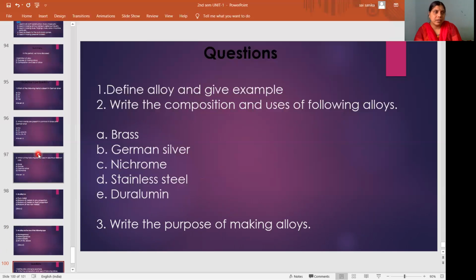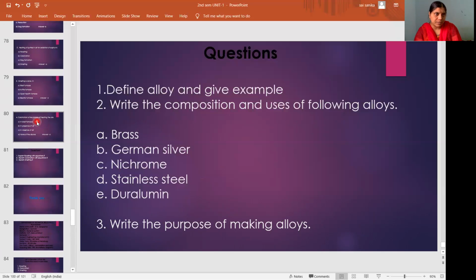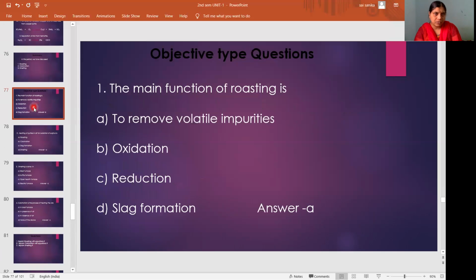Due to some technical issue in the last class, I didn't explain the objective type questions based on extraction of metal. So now I will explain those questions. These are some objective type questions from extraction of crude metal. First question: the main function of roasting is A to remove volatile impurities, B oxidation, C reduction, D slag formation. Why are we doing roasting? To remove volatile impurities. Whatever sulfur and arsenic are present in the ore will be removed in the form of volatile impurities.